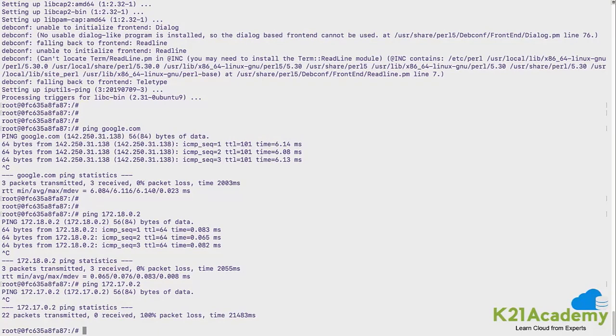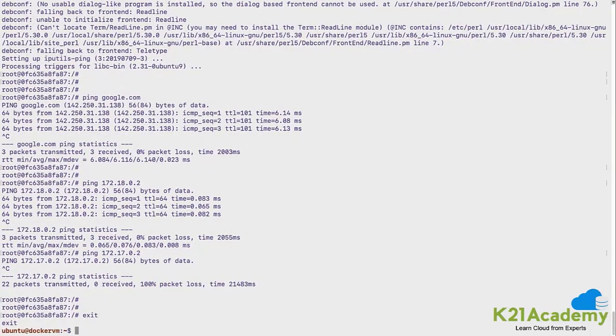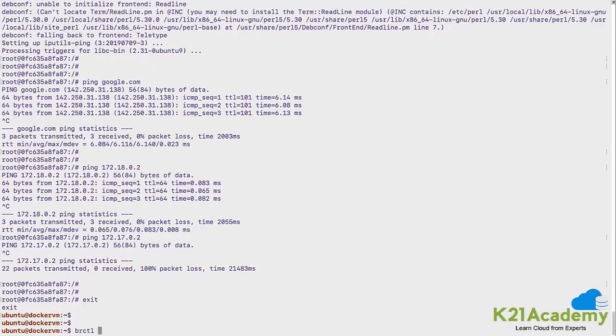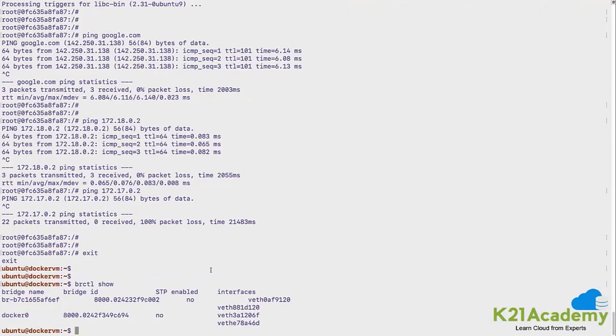So this shows that we can create a custom bridge, but communication across bridges is not possible, while within the same bridge, multiple containers can talk to each other. So a bridge is actually establishing an isolated environment, and containers on that bridge get the IP address on that particular subnet range. Quickly, I'll exit from here and do a brctl show command and show you that there are two different Ethernet interfaces on this bridge network as well now. So two containers running on the custom bridge, two containers running on the default bridge.